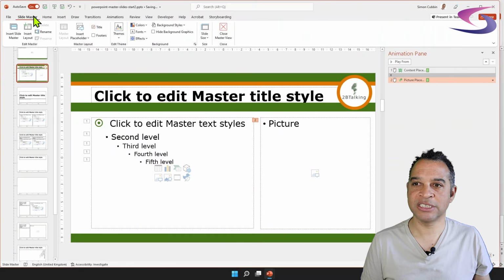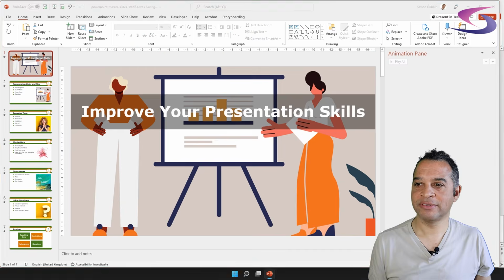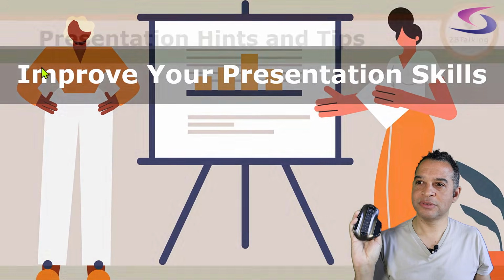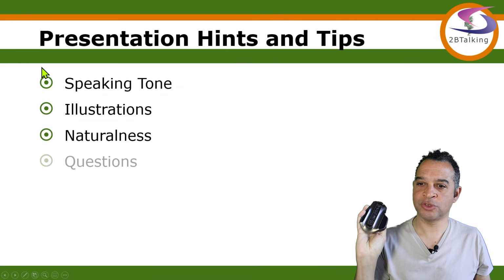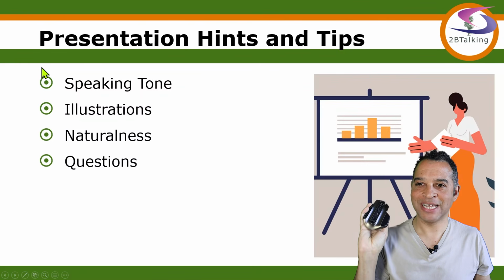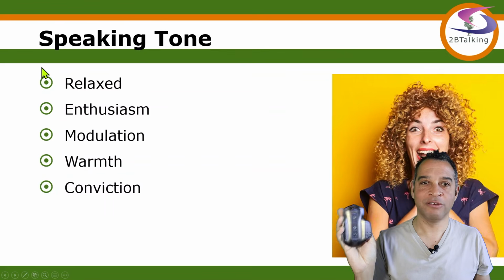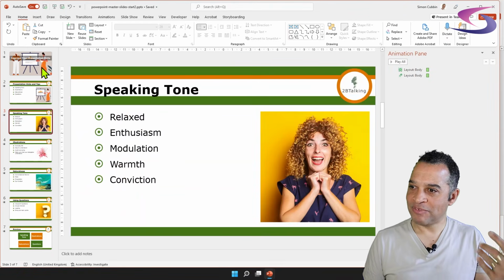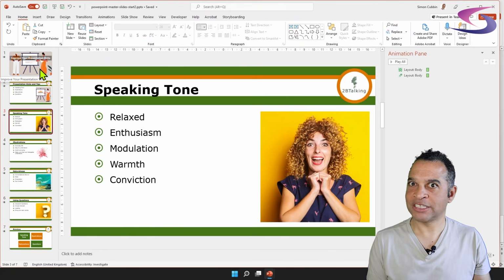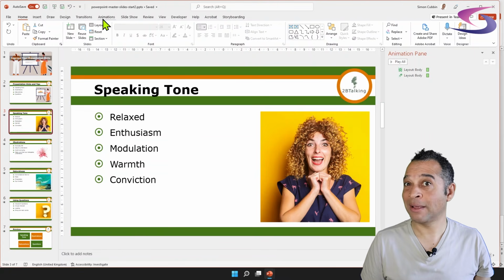So click on Slide Master, close Master View, and then I'm going to start at the beginning, press F5, and as we go through, hints and tips, speaking tone, illustrations, naturalness, questions, the picture flies in. Next one, relaxed, enthusiasm, modulation, warmth, conviction, flies in. You see the control that you've had. Now again, if you want to very quickly change the order so that the picture flies in and then the bullets come, that will be through your animations.